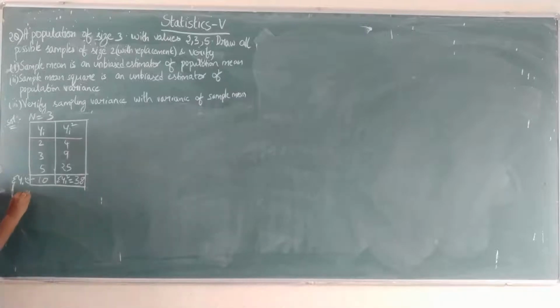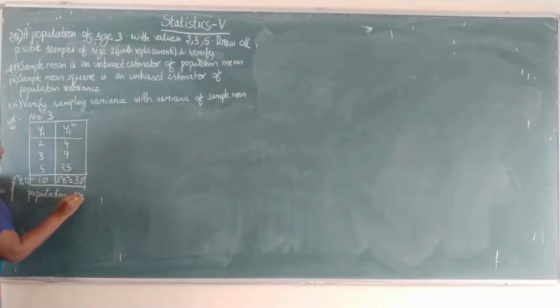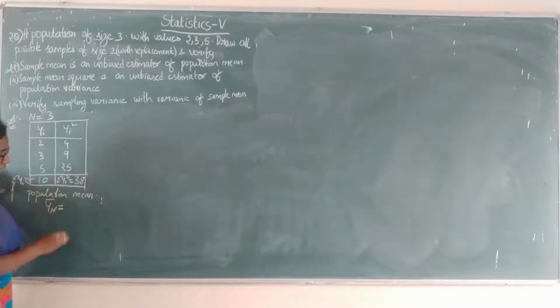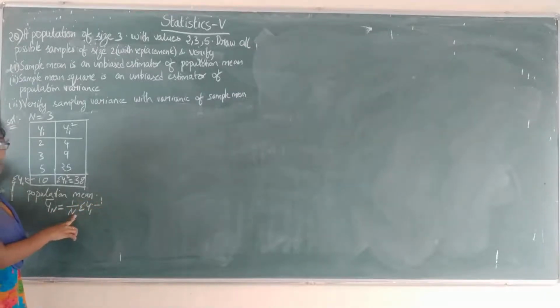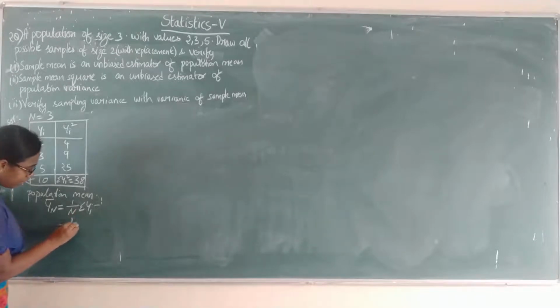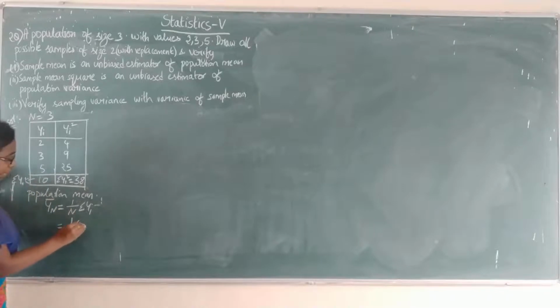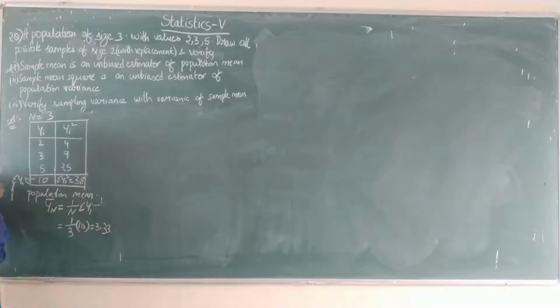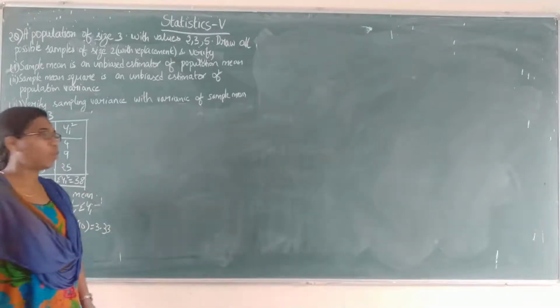First we will find the population mean. The population mean is denoted with capital Y N bar and is equal to 1 by n summation yi. So 1 by n means the population values. How many population values do you have? 1 by 3 into summation yi, which is 10. So 10 by 3 is nothing but 3.33. So this is your population mean, that is capital Y N bar.